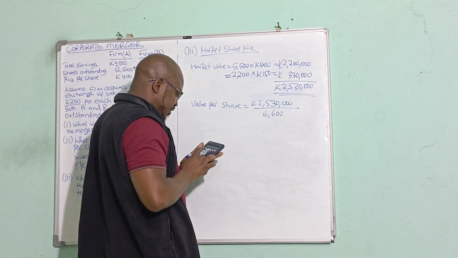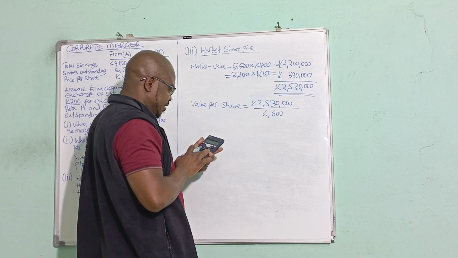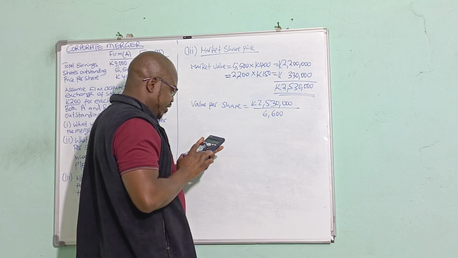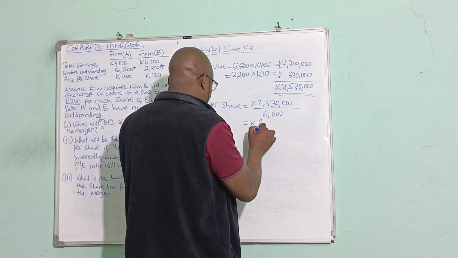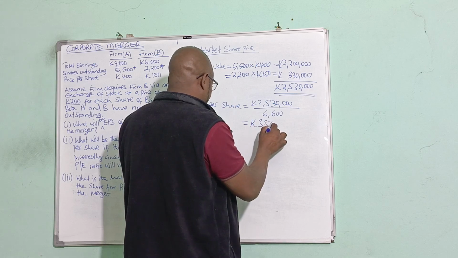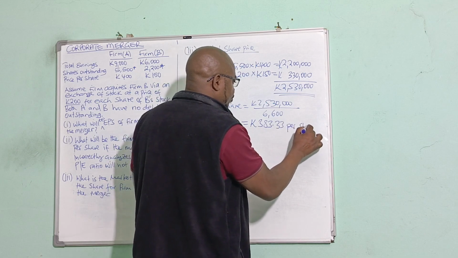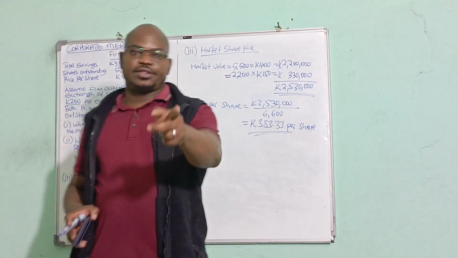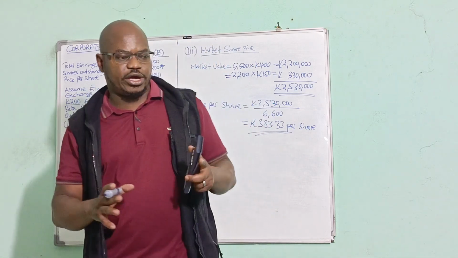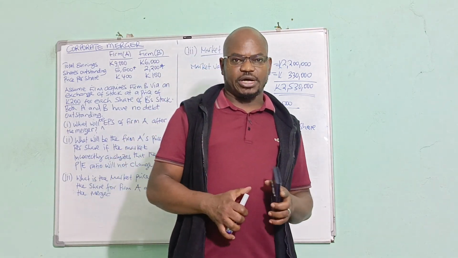So now we have 2,530,000 divided by 6,600. Okay, we have 383.33 per share. Thank you. That's the end of the tutorial for today. Thank you so much.